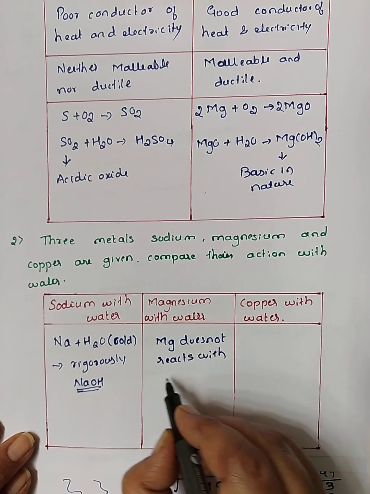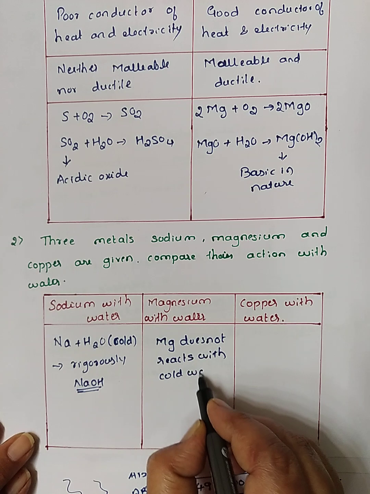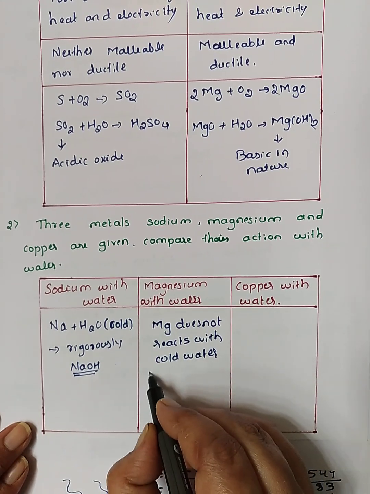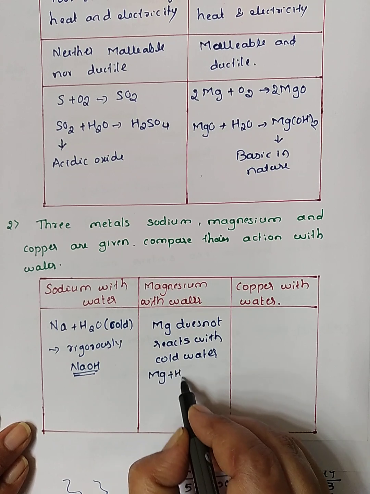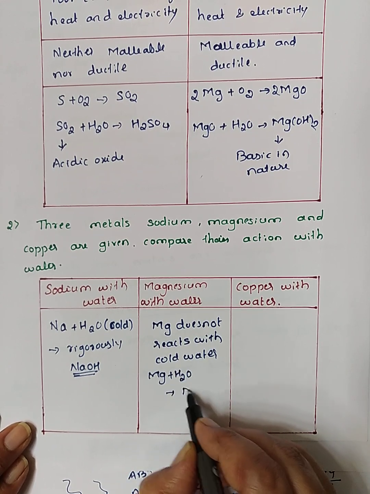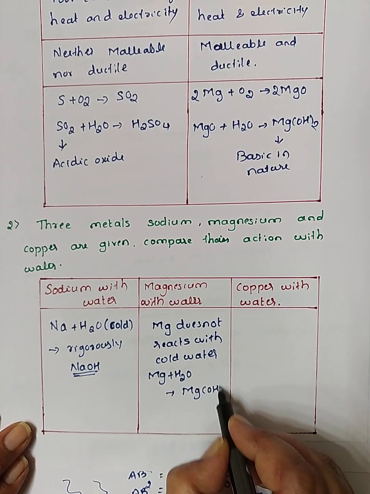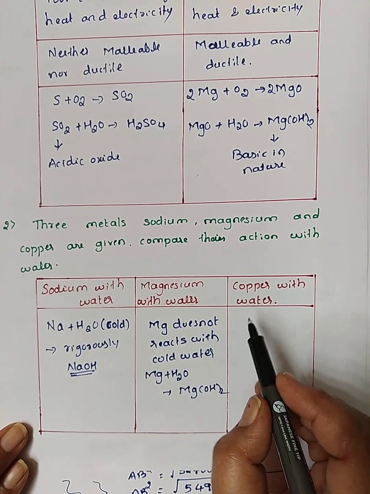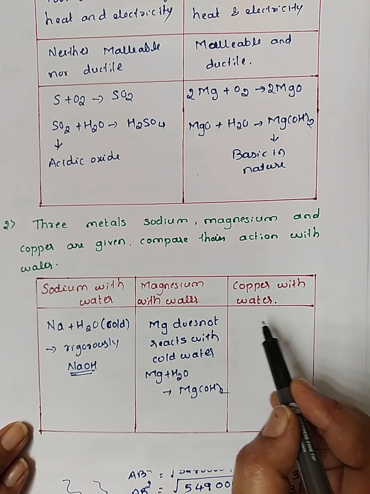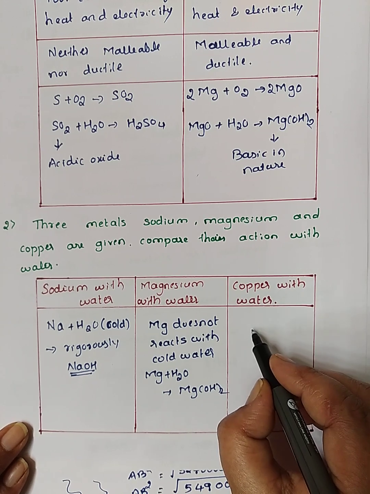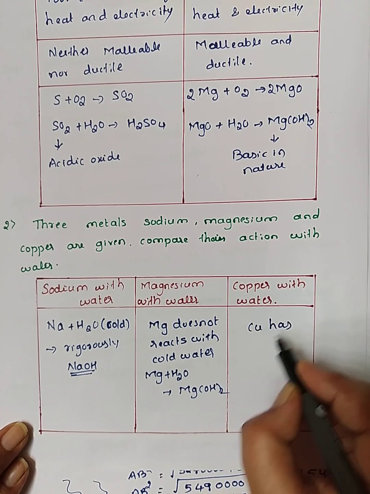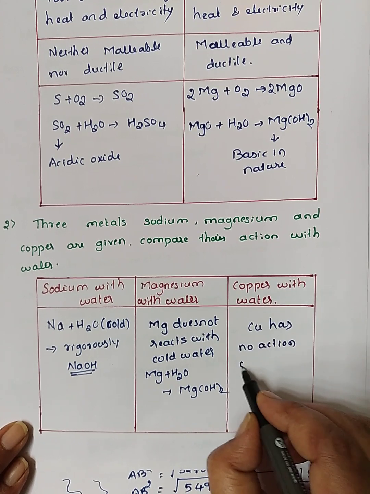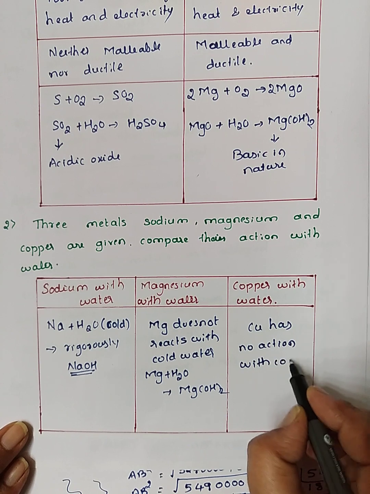It reacts with hot water. So what is the reaction? Magnesium reacts with hot water to give magnesium hydroxide. So this is the magnesium difference. And copper has no reaction with hot and cold water. That is, copper has no action with cold and hot water.